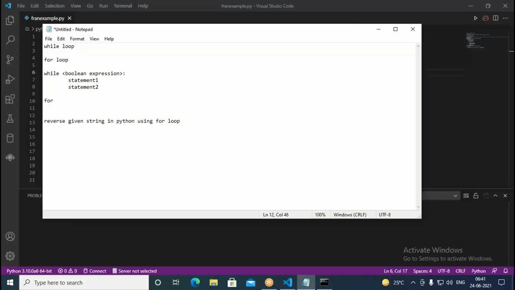So using a Python for loop, also reverse a given string in Python using a while loop. With both you need to do it. So how you can use a for loop and how you can use a while loop.